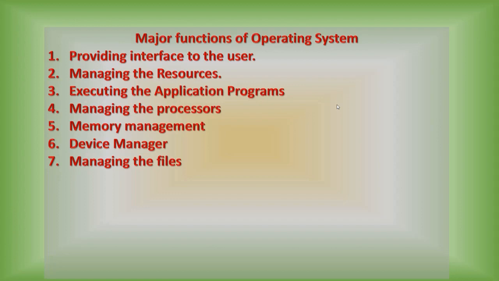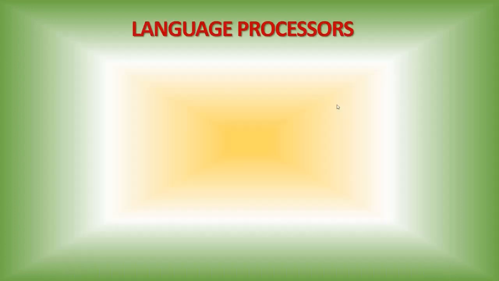Now we can see the second type of system software. The second type of system software is language processors. Language processors are the other type of system software, which is known as a translator. A language processor translates high-level language into machine-level language.